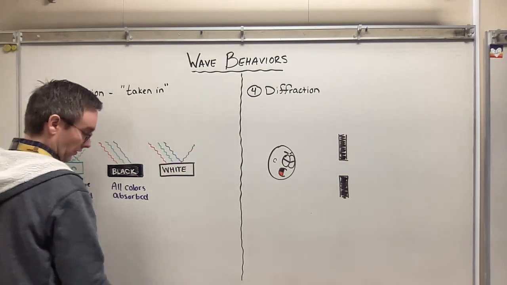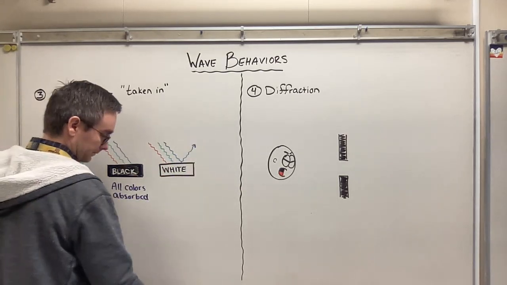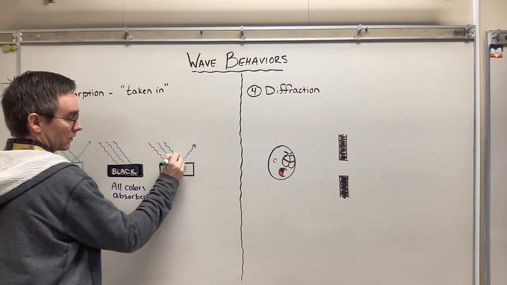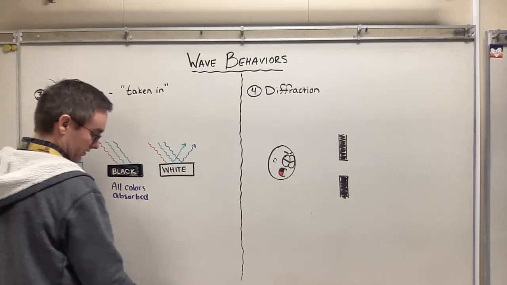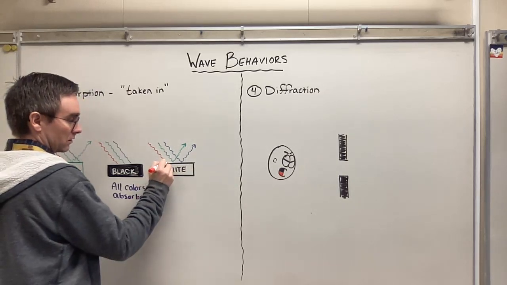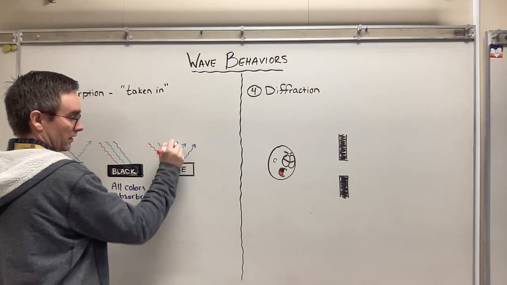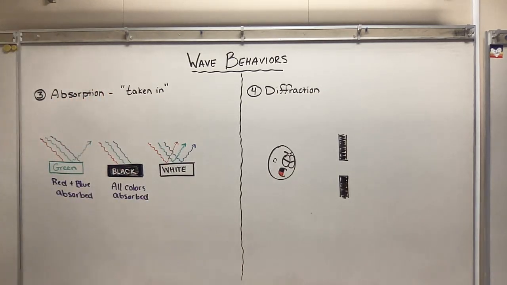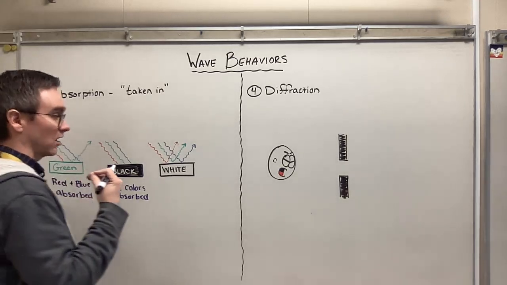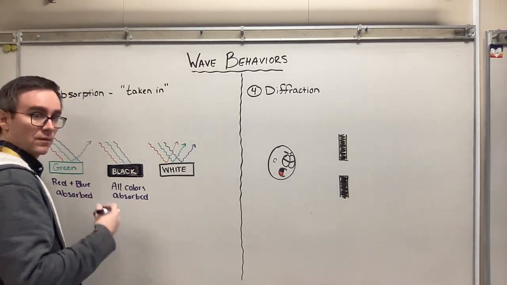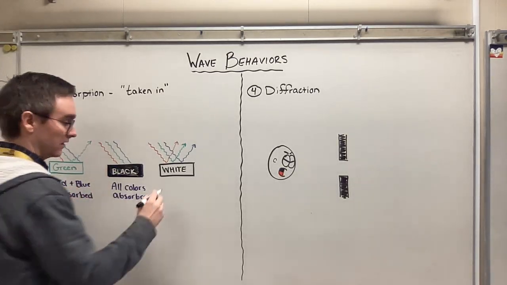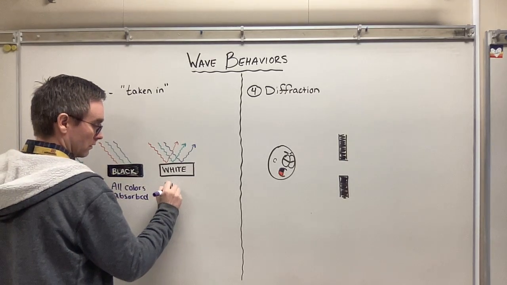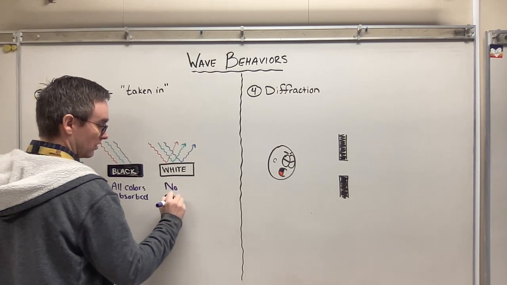So blue would reflect, green would reflect, and red would reflect. None of the colors are absorbed, and so our brain, since it's getting all the colors that reflect off of it, processes that as the color white. So in this case, there's no absorption.